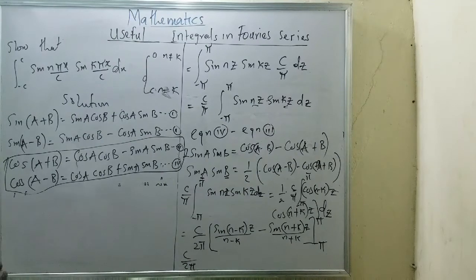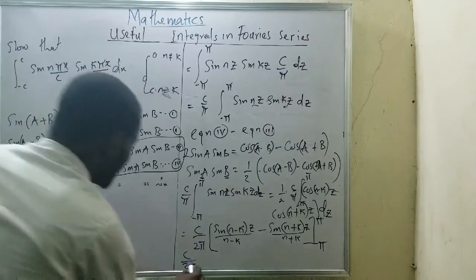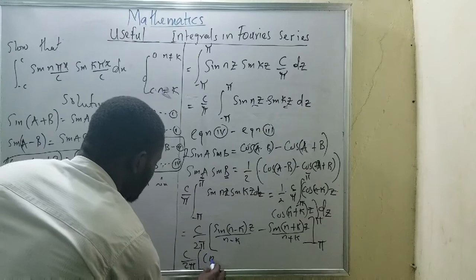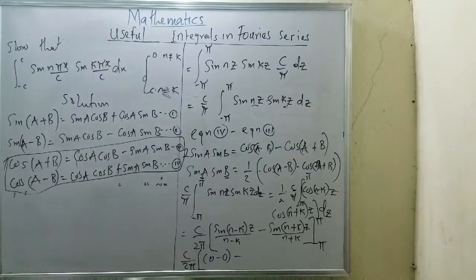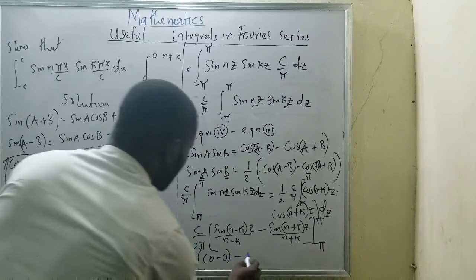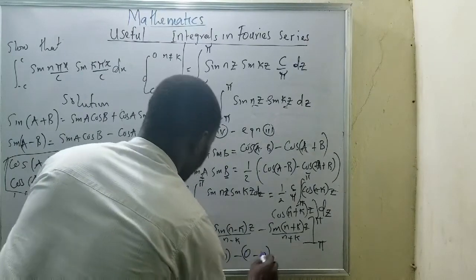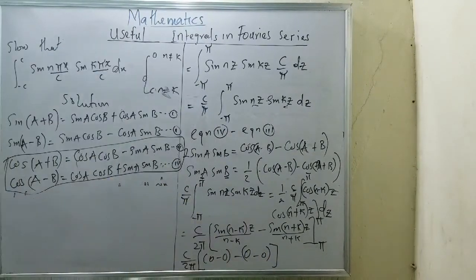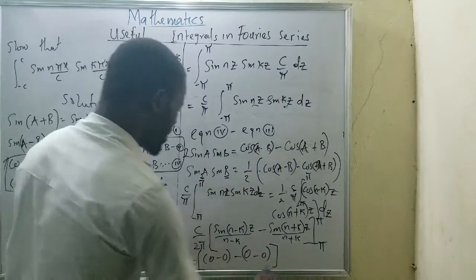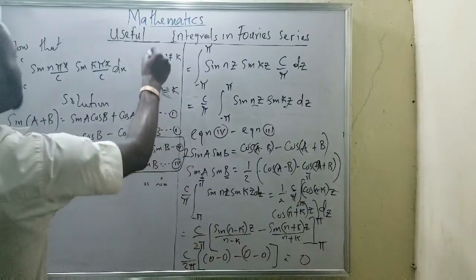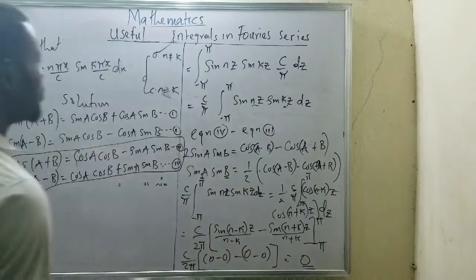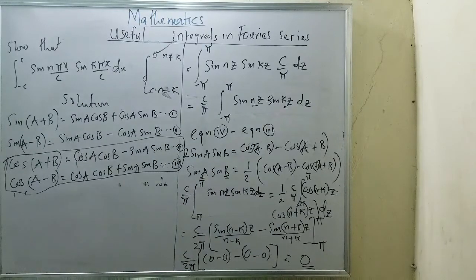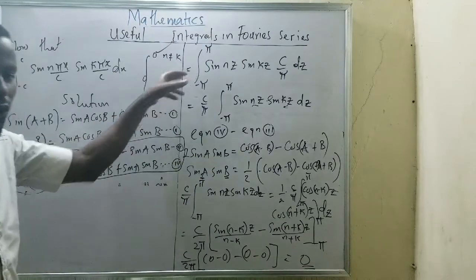Now at this point, I can say that I'll be having bracket of 0 minus 0. Now minus the second one will be what? 0 minus 0, close bracket. Now everything is 0, 0, 0, and everything will be equal to 0. It means this place has been done without stress. It means it's equal to 0 when my n is not equal to k.